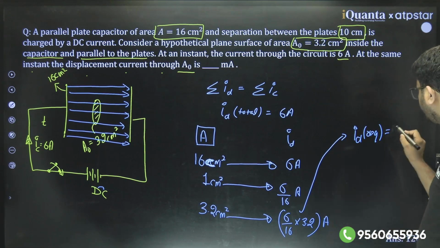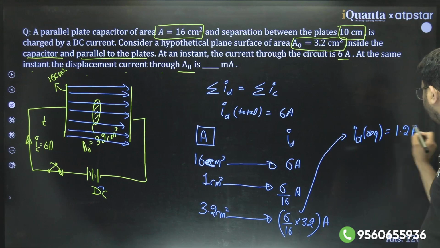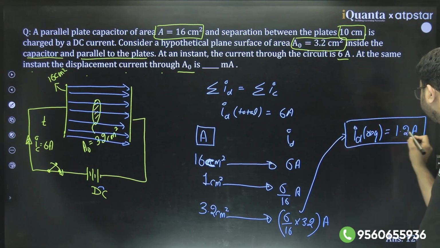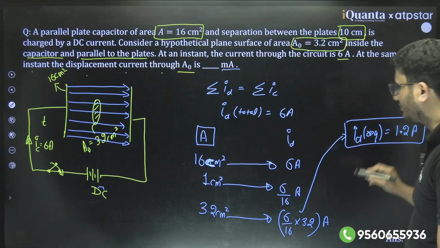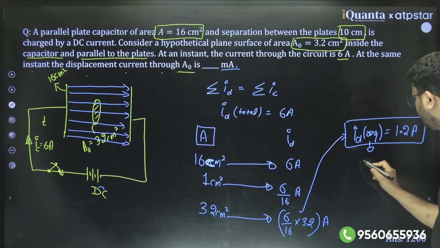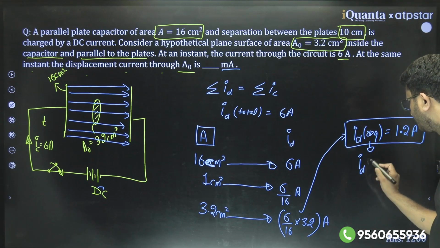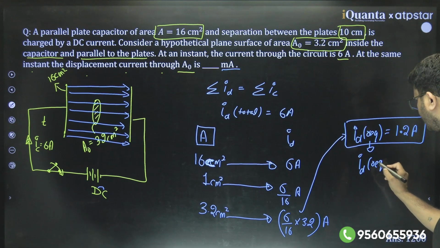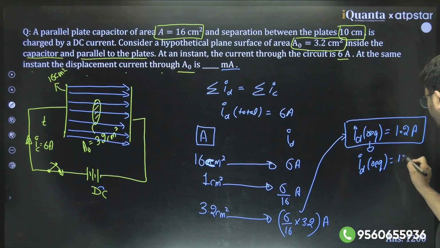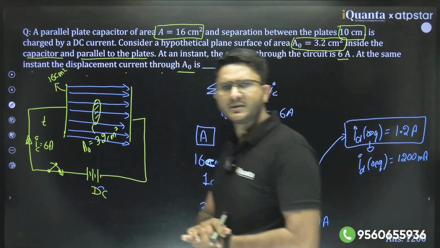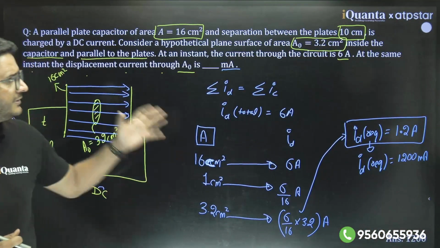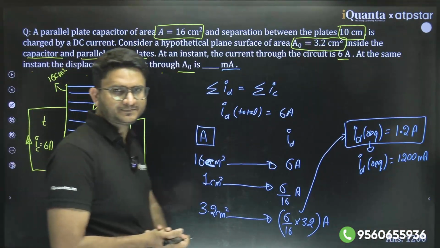If you calculate, it would be 1.2 ampere. That would be your answer. Clear? But they are asking in milliampere. So this value can be converted in milliampere. So you will write displacement current required would be 1200 milliampere. Clear?